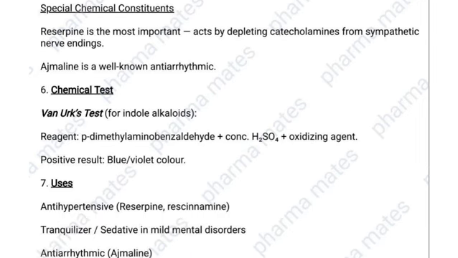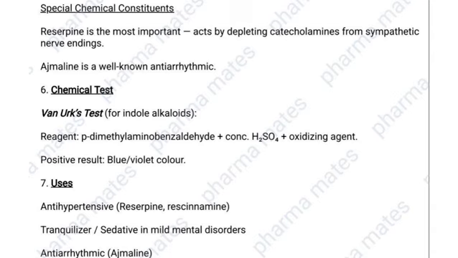It gives blue or violet color. The indole nucleus reacts with para-dimethylaminobenzaldehyde in the presence of a strong acid to produce a blue or violet color. These are the specific tests for indole alkaloids.